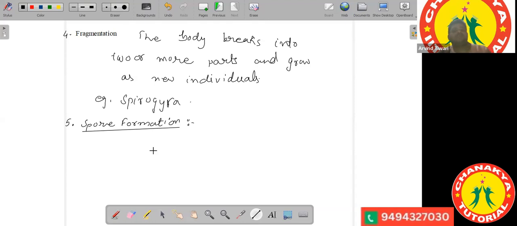Just understand this. You will find these questions in previous years' question papers. So before you prepare for the board exam, go through these three at least. These three are a must in your preparation: spore formation, fragmentation, and regeneration. Now what happens in the case of spore formation? Anyone who has an idea of spore formation? Medha Ansini, what is spore formation?